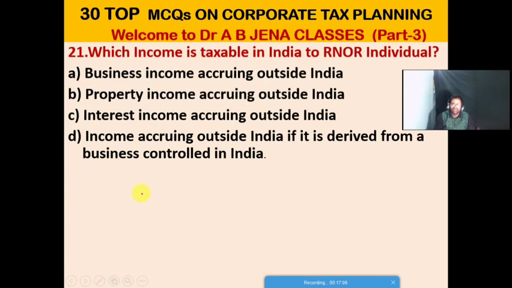So next one MCQ. Which income is taxable in India to RNOR individual? A. It's business income accruing outside India. B. It's property income accruing outside India. C. It's interest income accruing outside India. D. It's income accruing outside India if it is derived from business control in India. Friends, so D is the right option for this MCQ.